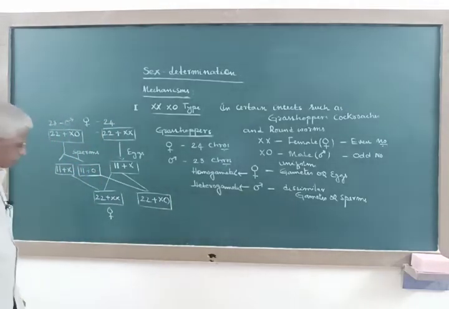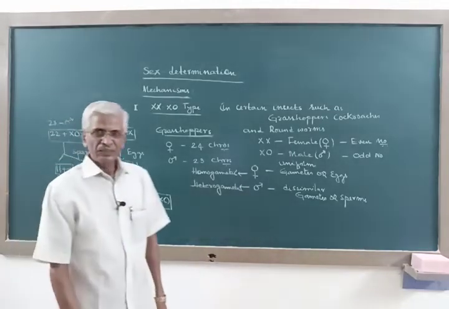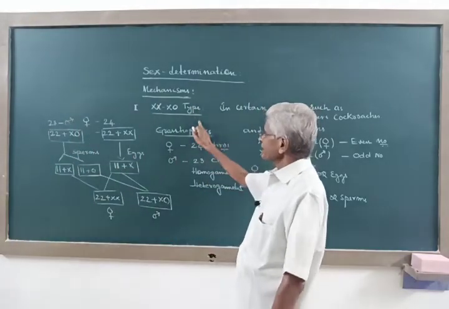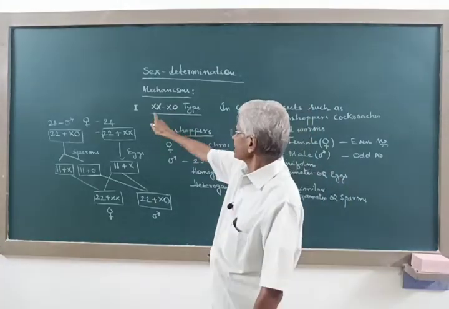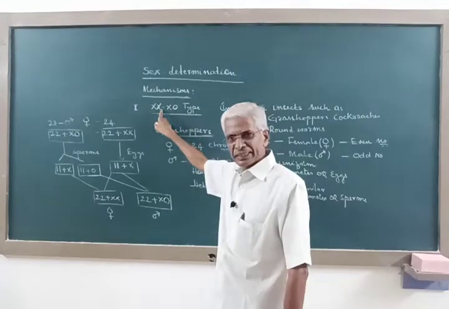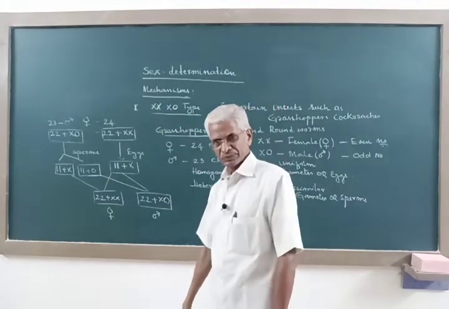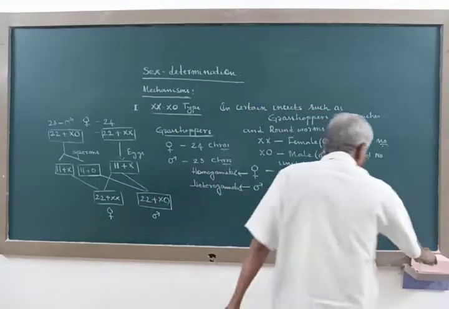That is an odd number of chromosomes. Now the sex will be male. So this is how sex is determined on the basis of the sex chromosomes. Namely, XX makes the individual female, and XO makes the individual male.